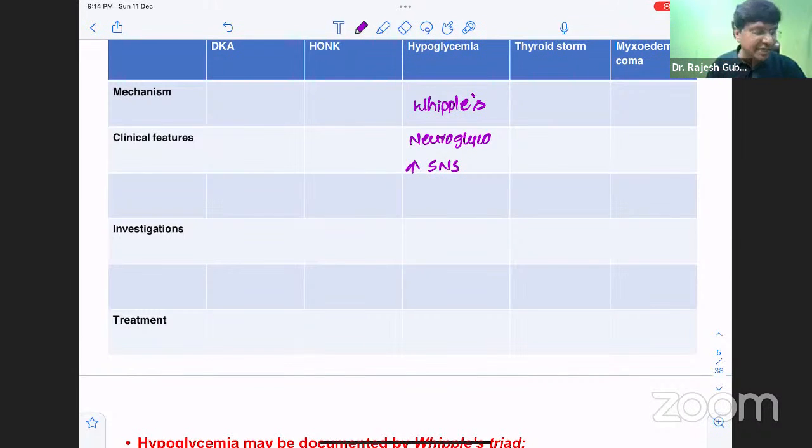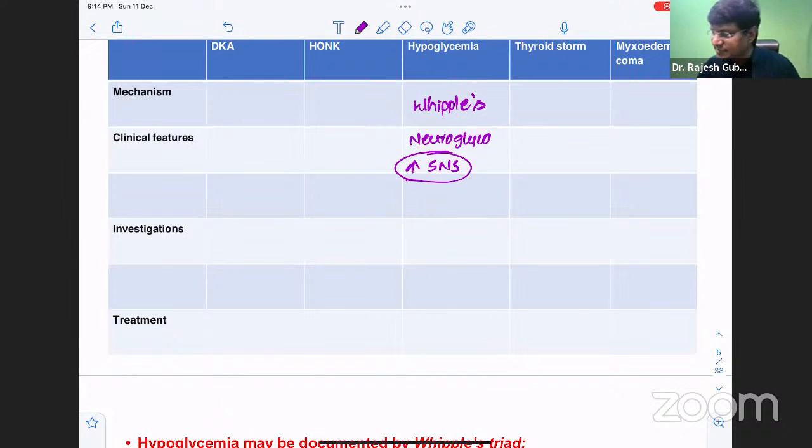Okay, what are those neuroglycopenic symptoms? The neuroglycopenic manifestations include behavioral changes, confusion, fatigue. There can be seizures. There will be loss of consciousness. And if hypoglycemia is severe, there can even be death of the individual as well. So those are the neuroglycopenic manifestations. And what will be the clinical manifestations due to increased sympathetic discharge? Due to increased sympathetic discharge, the adrenergic symptoms will be there: palpitations, tremors, anxiety, and even profuse sweating and increased hunger. These are the adrenergic symptoms that you will have in patients with hypoglycemia.